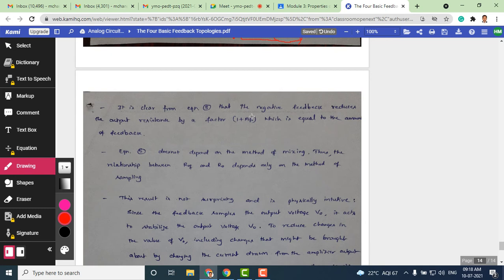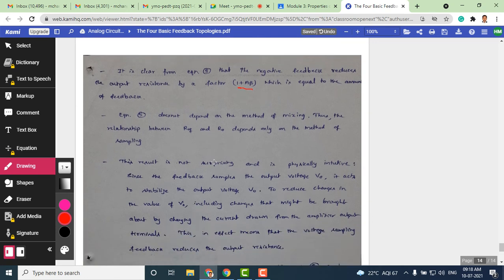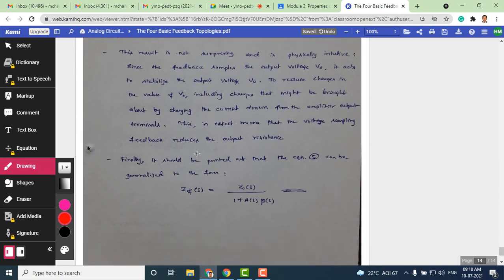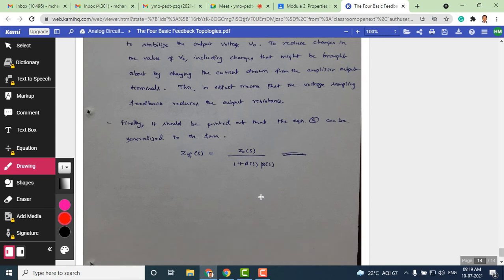It is clear from equation 5 that negative feedback reduces the output resistance by the factor of 1 plus A beta, which is equal to the amount of feedback. And equation 5 again doesn't depend on the sampling and the mixing. Once again it is reiterated here, as we said with reference to input resistance. You can go through all this explanation, and finally we can write the output impedance equation in the S domain: ZOF of S equals Z0 of S divided by 1 plus A(S) into beta(S). This becomes easy for us to transform to the frequency domain.